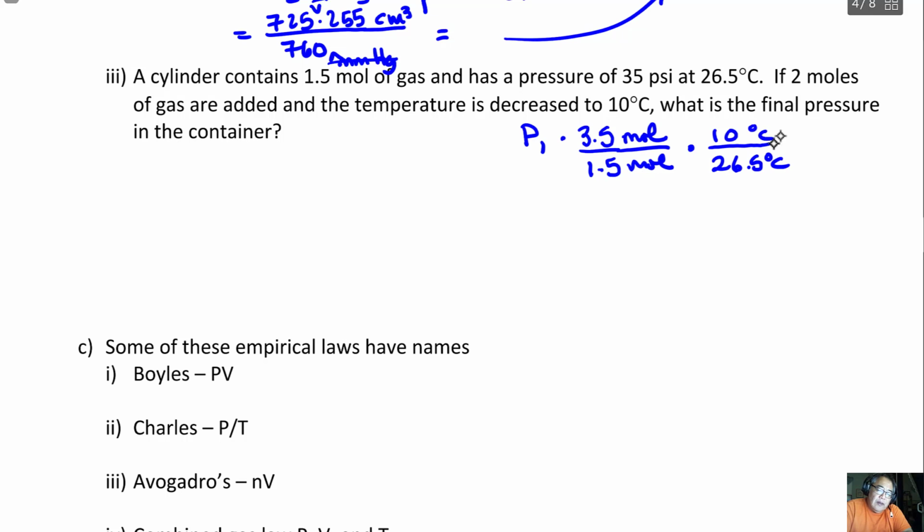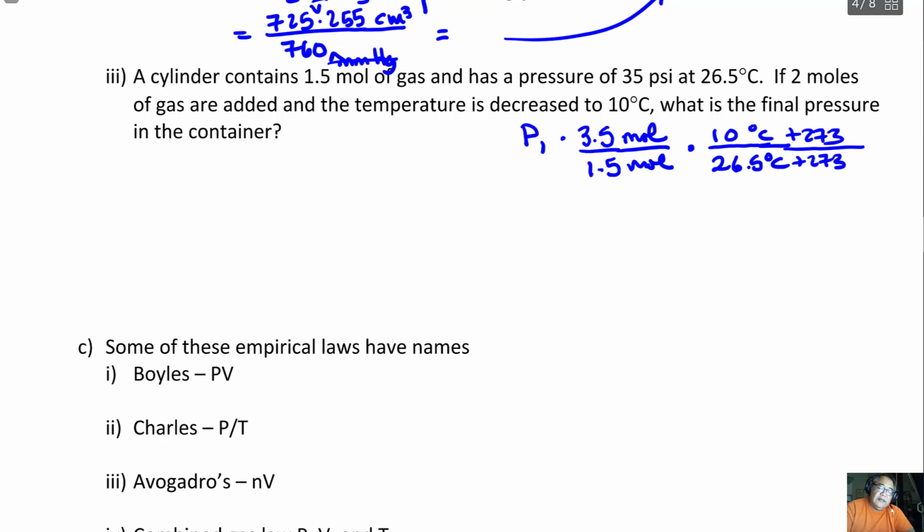And I'll have to convert those to Kelvin. But think about how we've just done this. I have this pressure, and I made this change in moles that's going to make the pressure go up. So I set the proportionality so that it'll go up. And then I decrease the temperature, which should make the pressure go down. So I set my proportionality so the temperature would cause a decrease in the final pressure. Now I have to add 273 to both of these.